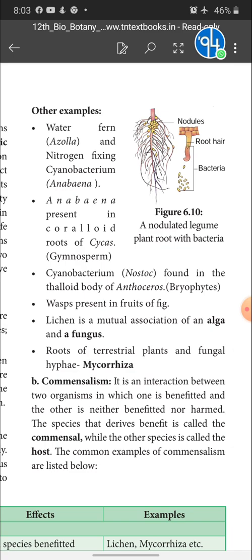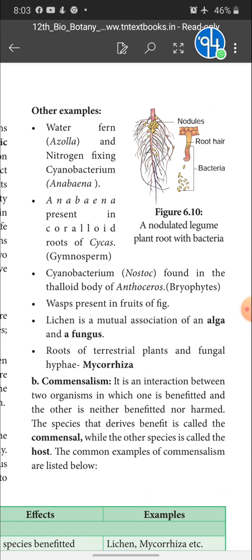Next we are going to start commensalism. What we understood by mutualism is that when two organisms interact together, both are getting benefited. This is called mutualism. What is commensalism? It is an interaction between two organisms in which one is benefited and the other one is neither benefited nor harmed. The species that derives benefit is called the commensal, while the other species is called the host. The common examples of commensalism are listed below.